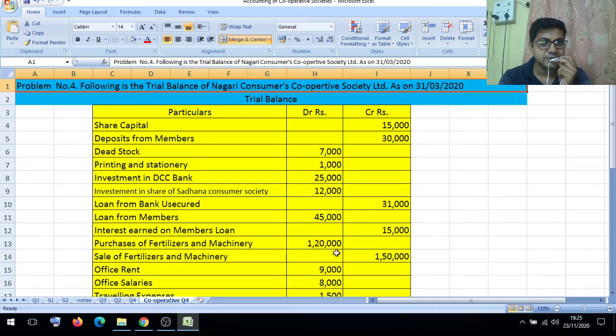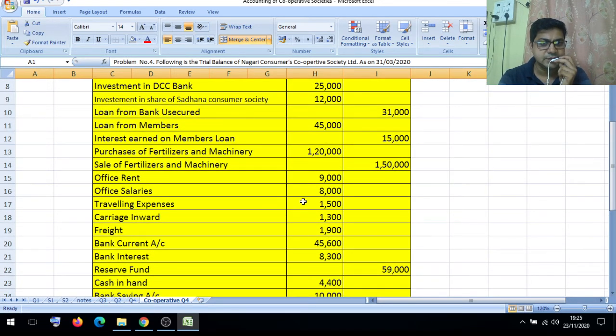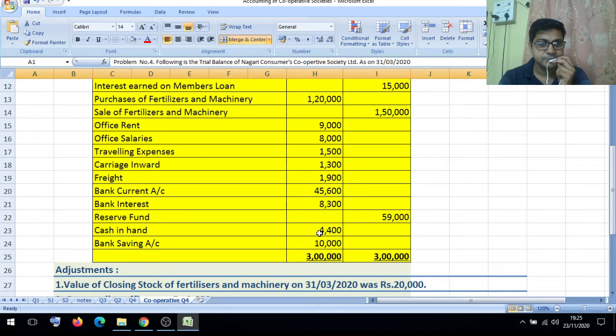Purchases of fertilizers and machinery, trading account debit side. Sale of fertilizers and machinery 1,50,000 is trading account credit side. Office rent, office salaries, traveling expenses, carriage inward, all these items are shown on the profit and loss account debit side. Freight, trading account debit side. Bank current account, balance sheet asset side. Bank interest, profit and loss account debit side. Reserve fund, balance sheet liability side. Cash in hand, balance sheet asset side. Savings bank, balance sheet asset side.